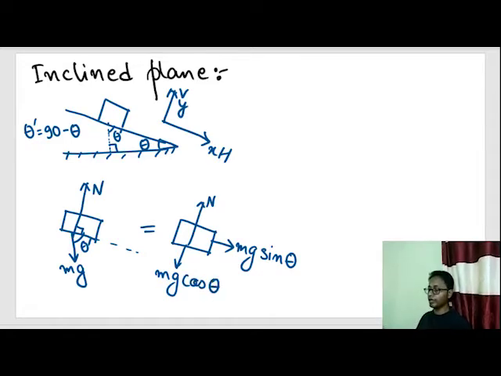So whenever we resolve any force on an incline, we always resolve it into components perpendicular to the incline and parallel to the incline instead of vertical and horizontal axes. Our vertical axis becomes perpendicular to the incline and horizontal axis becomes parallel to the incline. So let's solve a question to understand this concept better.